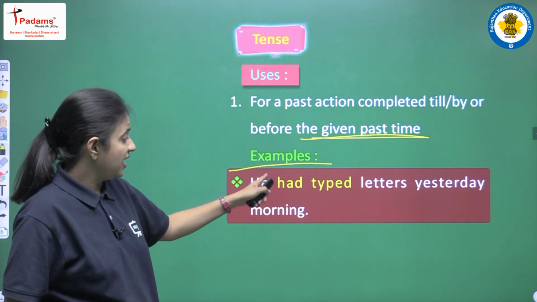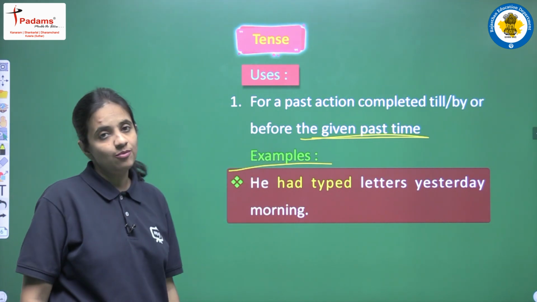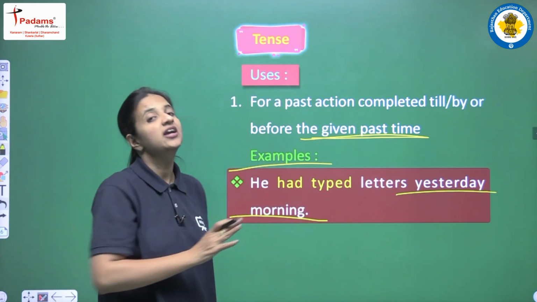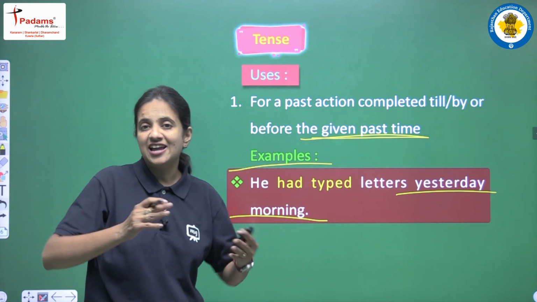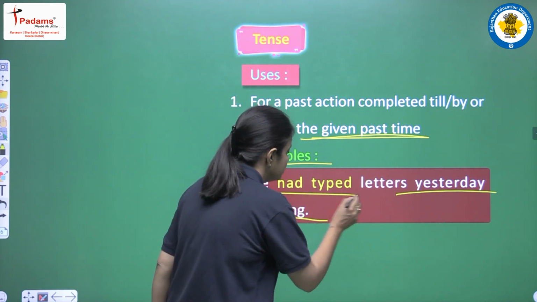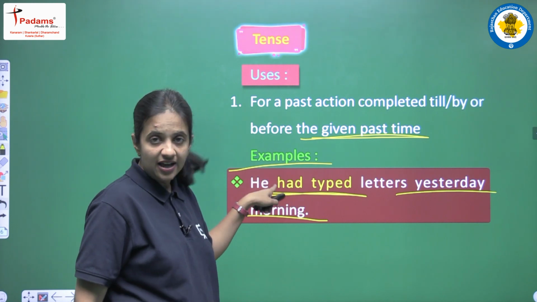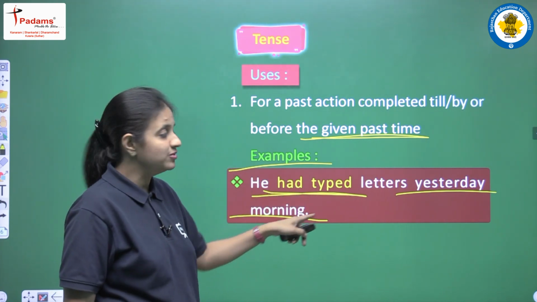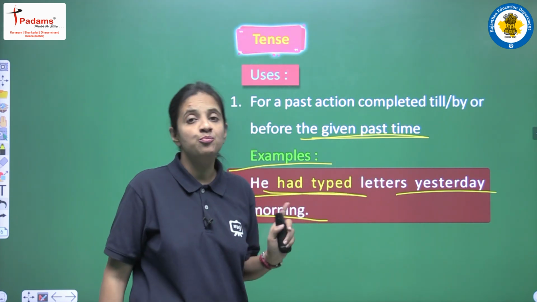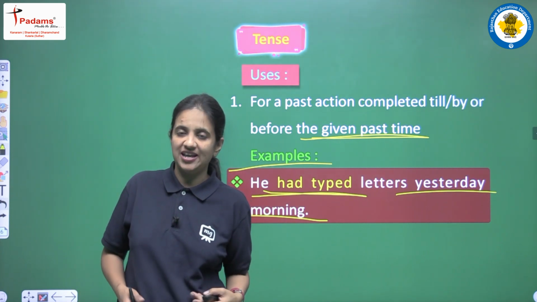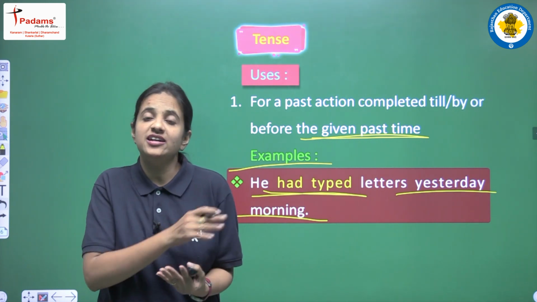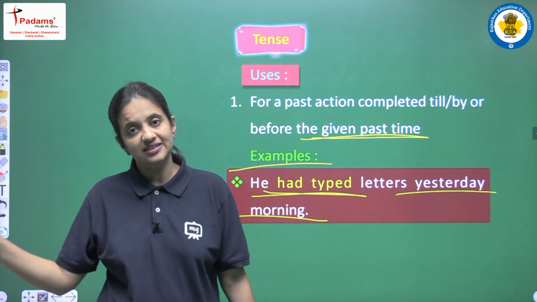First one is, he had typed letters yesterday morning. First of all, let's see that we are having a past time. We are having yesterday morning. So yes, we are having time, and that time is of past. And we are using past perfect tense because we are writing had, and we are using the third form of the verb, that is typed. So the sentence is that he had typed letters yesterday morning. So this is the very first use of this tense, that this tense is used to show the actions that were completed before that given past time. Clear?